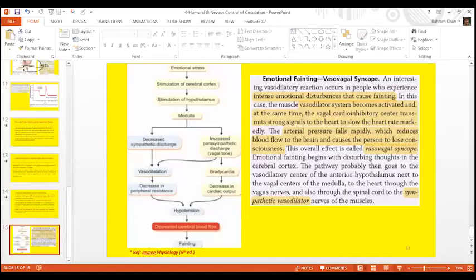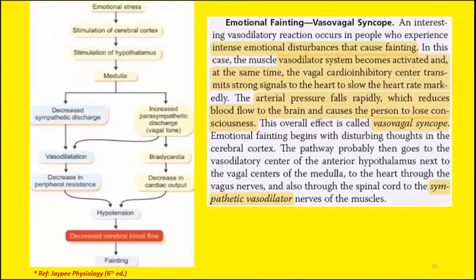And at the end, we will discuss the concept of vasovagal syncope. So what happens during emotional fainting? You must have heard there is fainting due to sudden stress or sudden emotional trauma. So what happens during sudden emotional trauma?